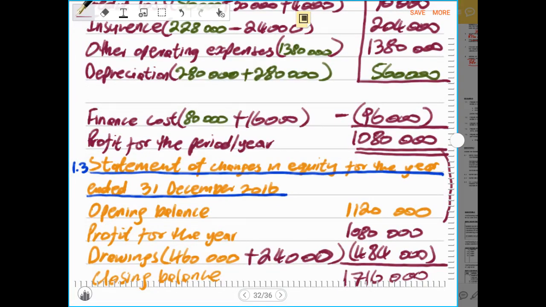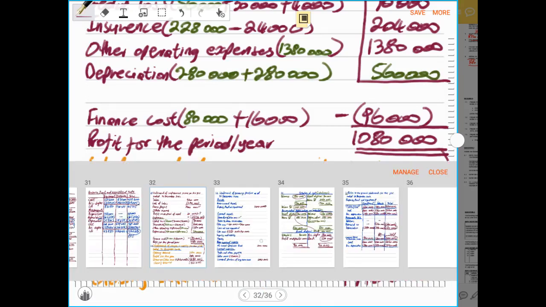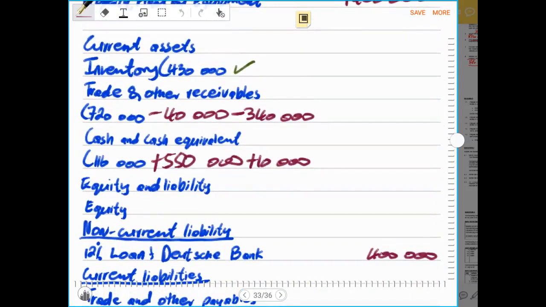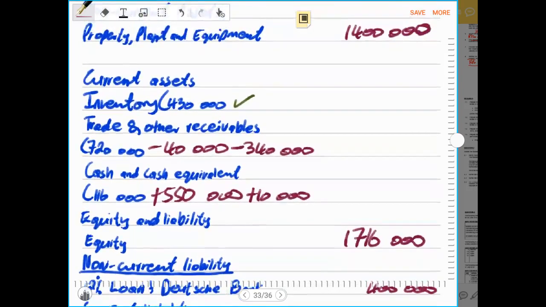And this closing balance must be recorded straight in the statement of financial position. So when we go to the statement of financial position, we must see that amount under equity as 1,716,000 rands.